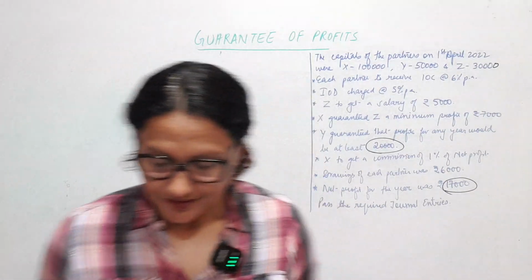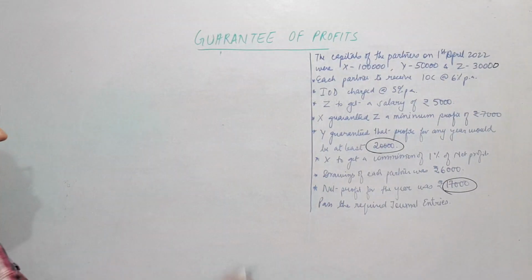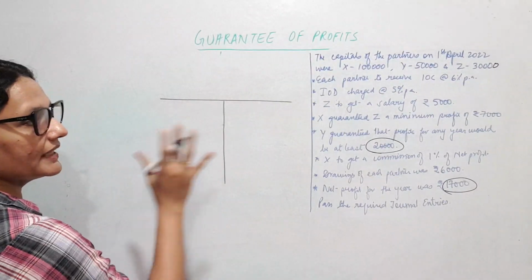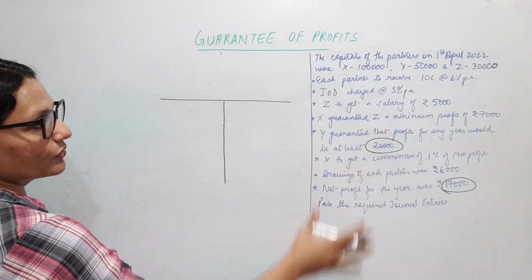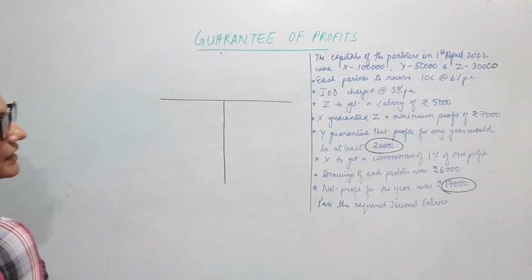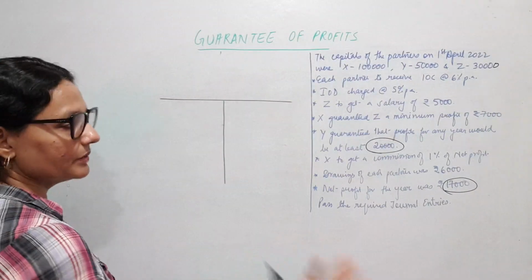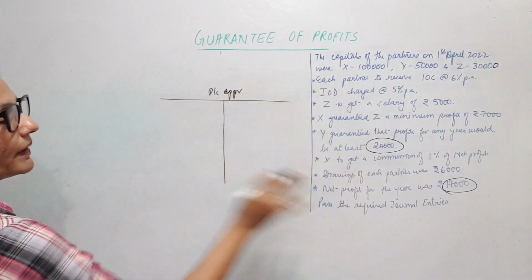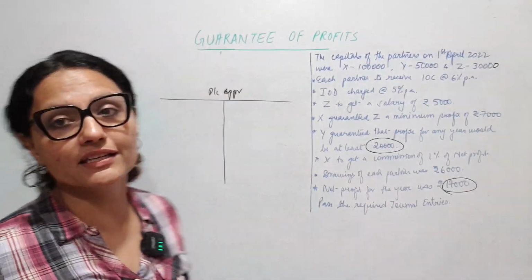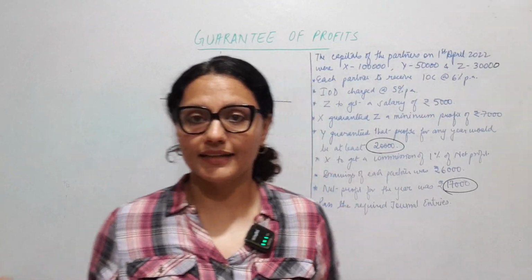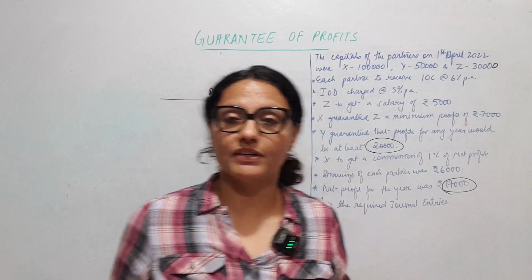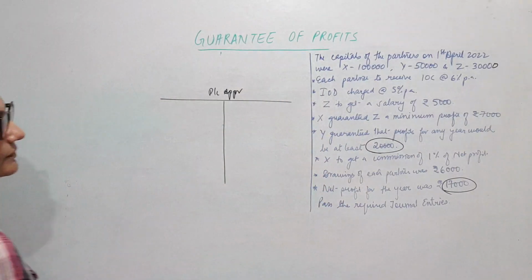Correct? Here I'm just drafting a P&L appropriation for my calculation before going to the entries. This will just give you a brief of how the P&L appropriation will look. This is not a part of the actual answer. I'm just showing it for your understanding, because in the exam you will just need to give whatever has been asked in the question.